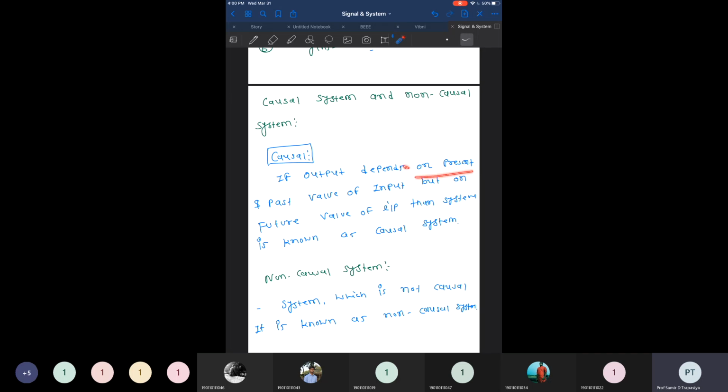Output depends only on the present and past value. You can note down this word. If the output depends on the present and past value of input, but not on the future value of input, then the system is known as a causal system. In the reverse case, the system is known as a non-causal system.